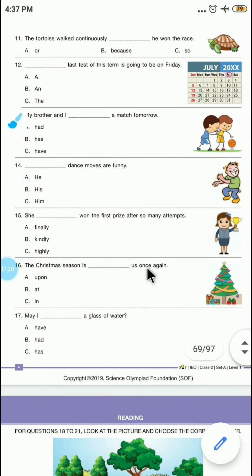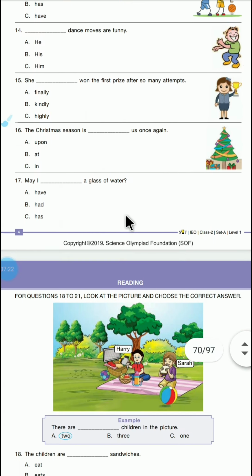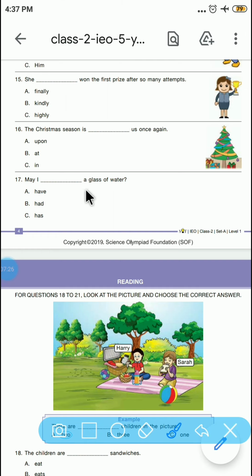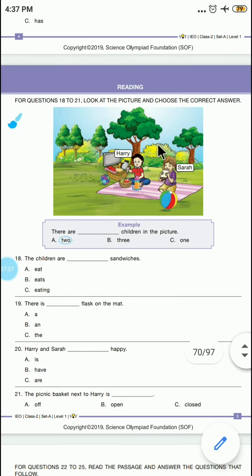Okay, let's see question number 17. May I dash a glass of water? So may I have a glass of water? Okay, let's see the reading section.